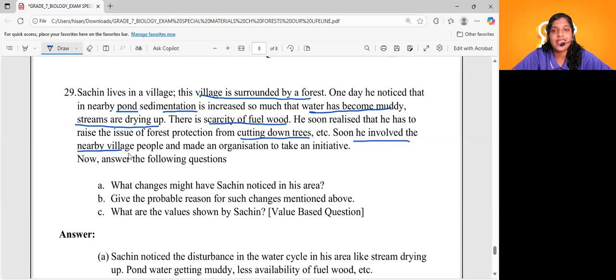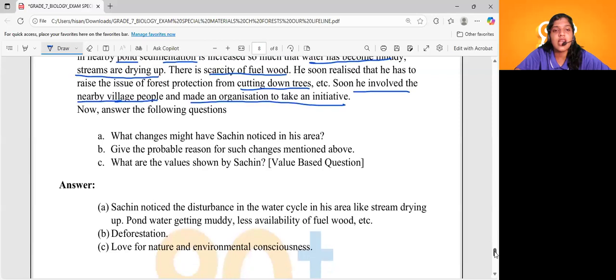He is very smart, right? See, he involved the nearby village people and made an organization to take an initiative. Let's see the question. What changes might Sachin have noticed in this area? What is the change Sachin noticed in this area, dears?